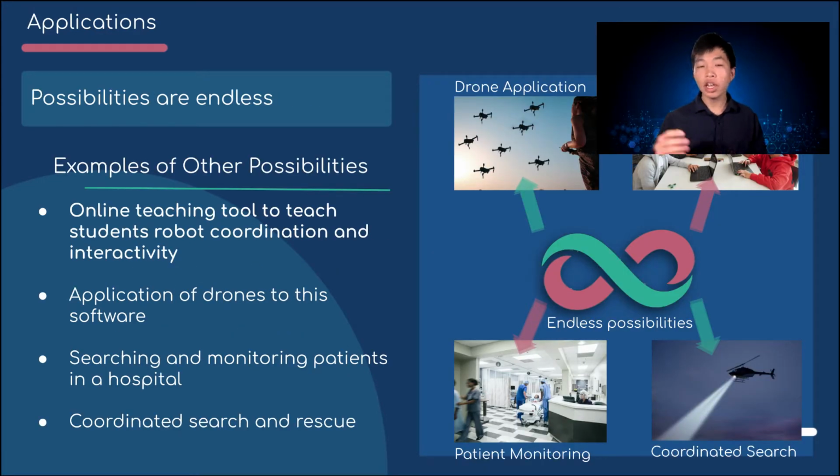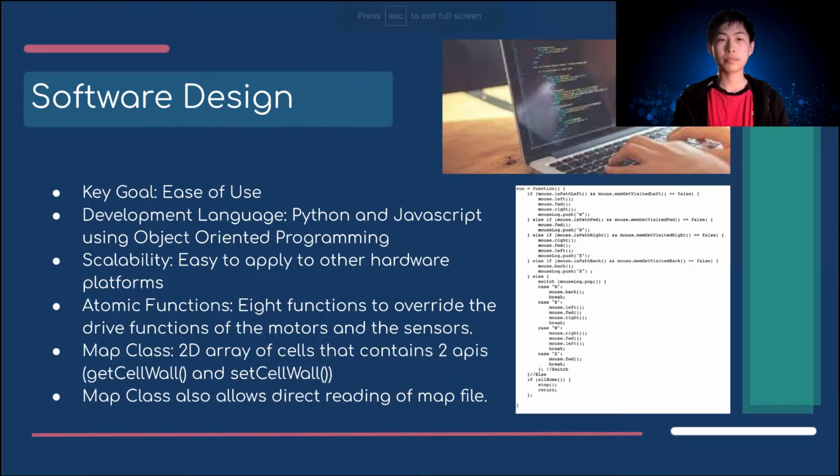The possibilities are endless with these applications. Our original idea was for it to be an online teaching tool to teach students robot coordination and interactivity. However, it can be used in many other scenarios. We can apply drones to this software and use aerial searches instead of on the ground searches. Searching and monitoring patients in hospitals is another major application that this can be used in. Coordinated search and rescue is also possible using a fleet of drones to search an area.